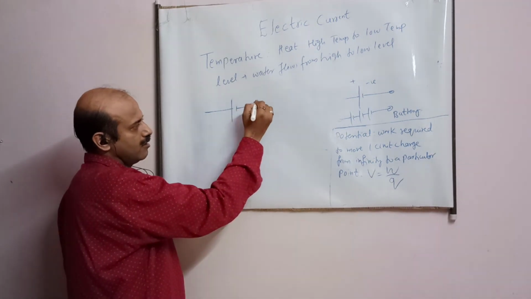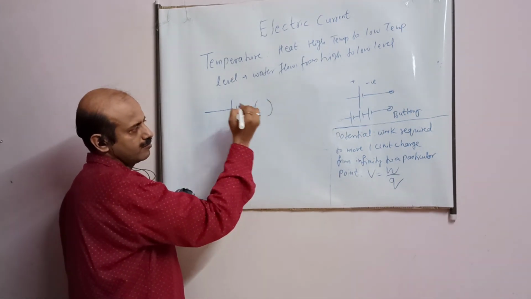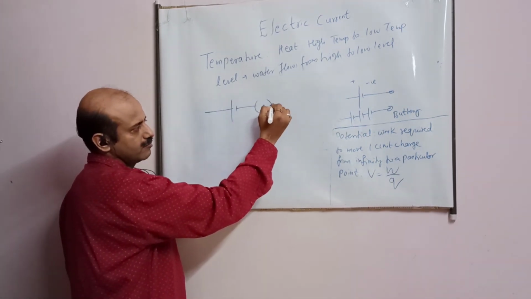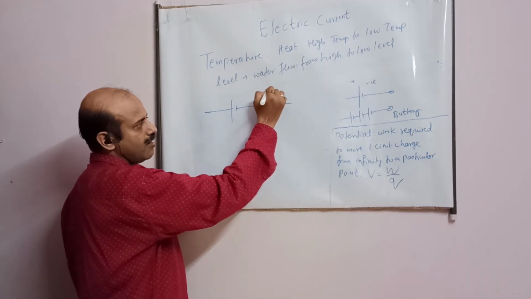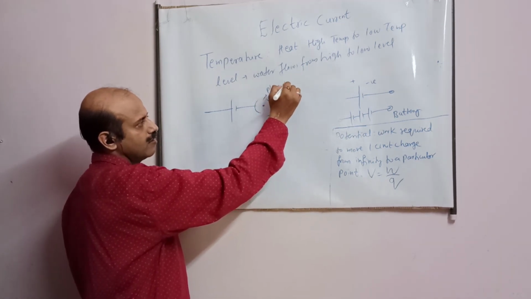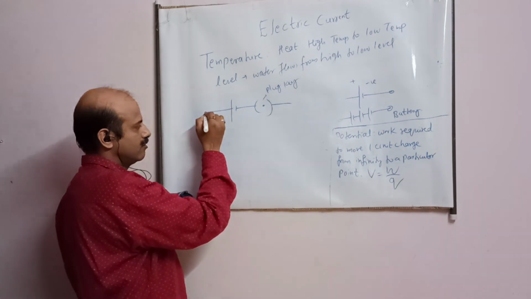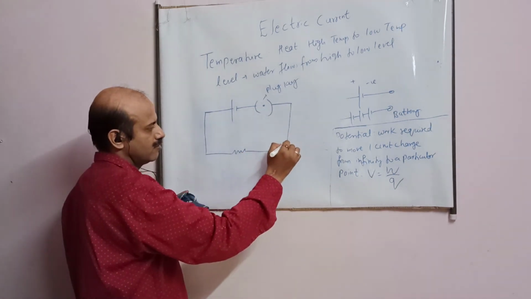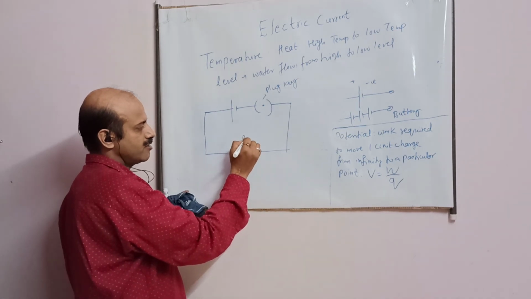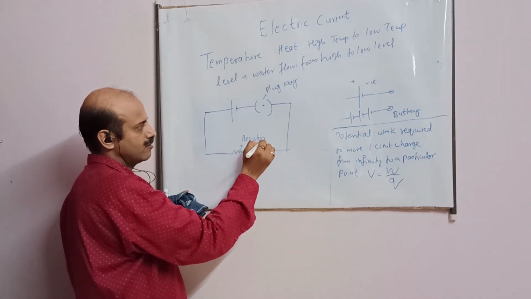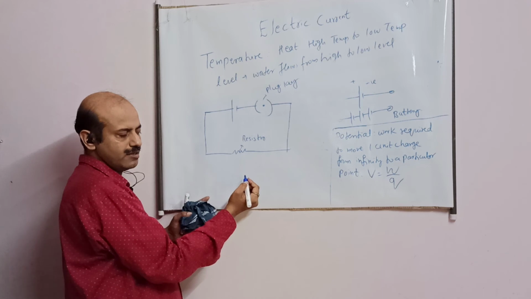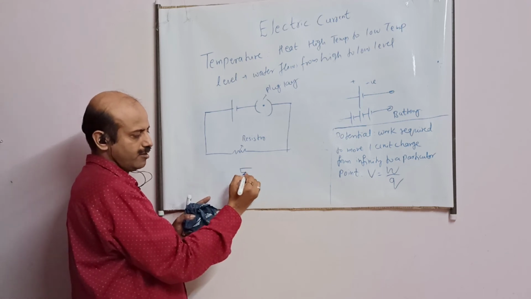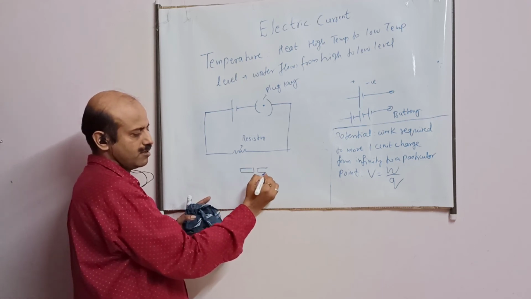Cell. Now, student, this symbol is known as plug key. This symbol is known as resistor. This plug key is a device. It is like this. Between the two, this kind of thing is there.